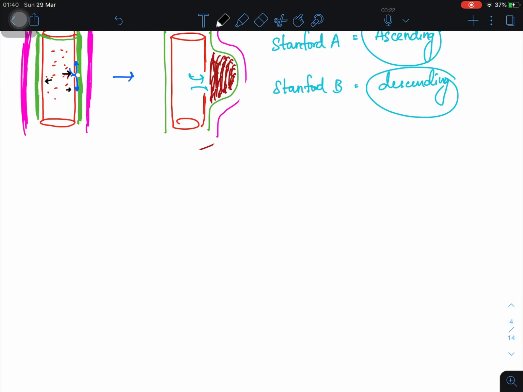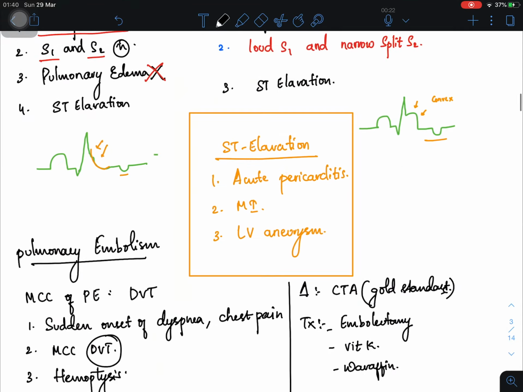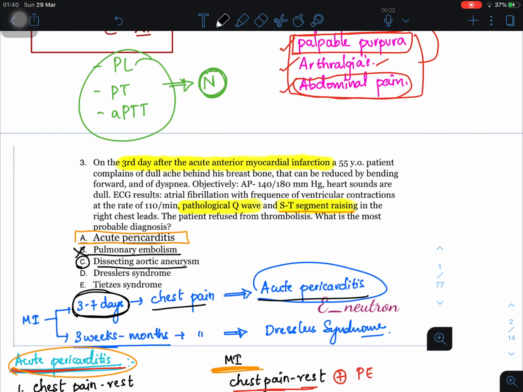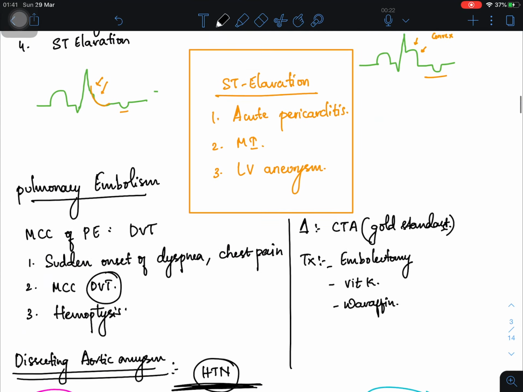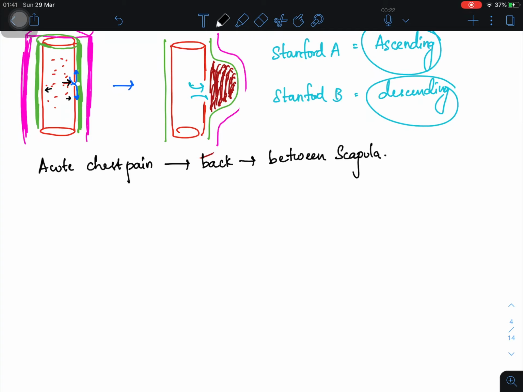Now how will the patient present here? The patient will have acute, severe chest pain, and this chest pain will be radiating to the back, between your scapulas. Did the patient complain of such acute chest pain radiating to the scapula? No. The patient complained of dull pain behind his breastbone, or dull pain in the chest. So this is not an option. As I already told you, if you see a question with acute chest pain, you need to think of two things: pulmonary embolism and spontaneous pneumothorax.